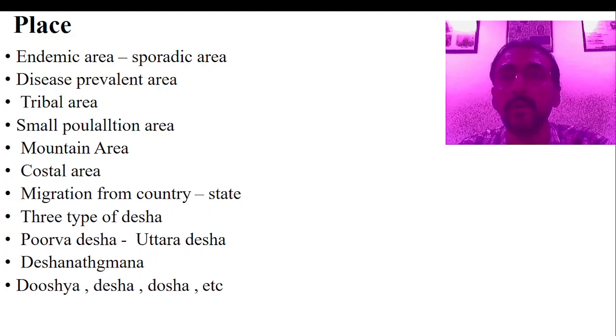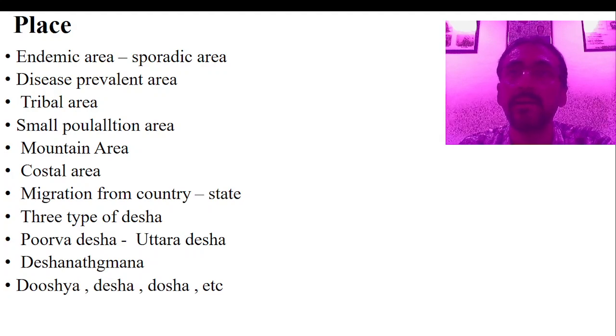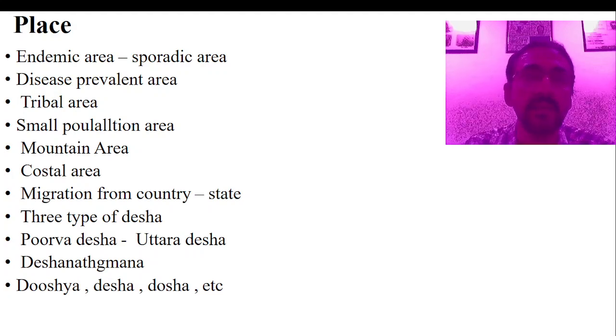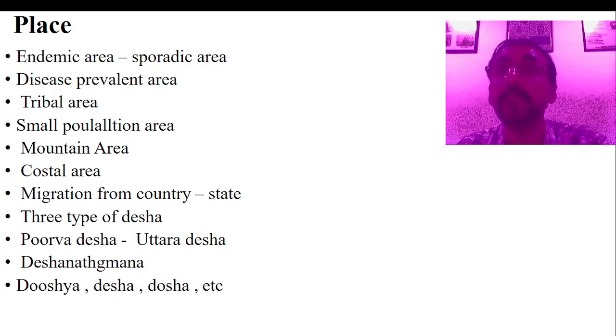Jangala Desha is a little dry area with tropical weather and dry areas. Anupa means marshy areas where water accumulation is there, rivers are flowing, water accumulation is there. Then Sadharana is a combination of both, and we consider that Sadharana Desha is the best one. Now, apart from that, Ayurveda also explains the rivers which are flowing towards the western side, rivers which are flowing to the eastern side, southern side, and some of the disorders are very common in that particular area also.